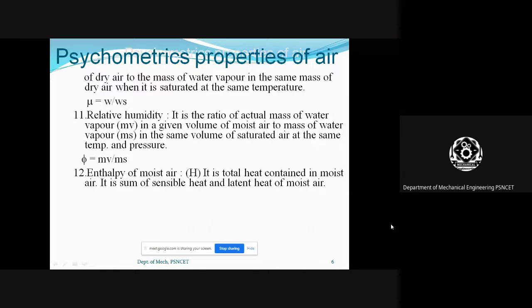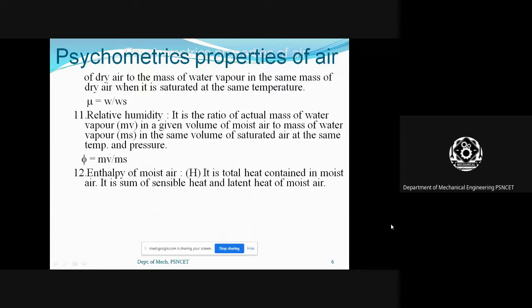Finally, the enthalpy of moist air. It is the total heat contained in the moist air. So here the sensible heat and latent heat of moist air together are nothing but the total enthalpy of the moist air.